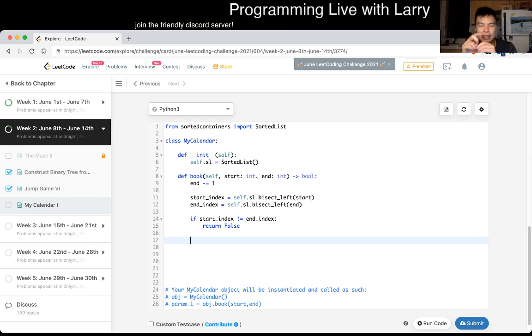One is that the index, if it is the right index, then it's just to the right. Is that true? I mean, that part is true.